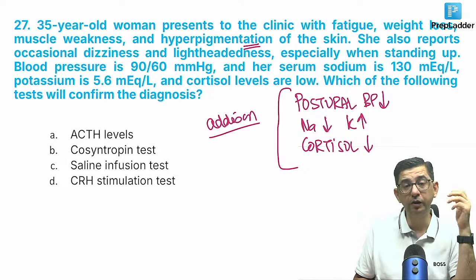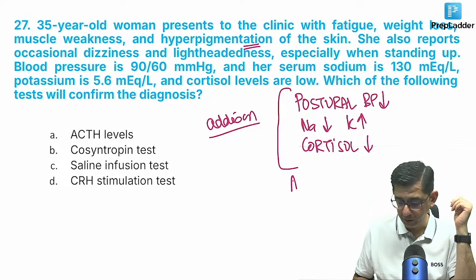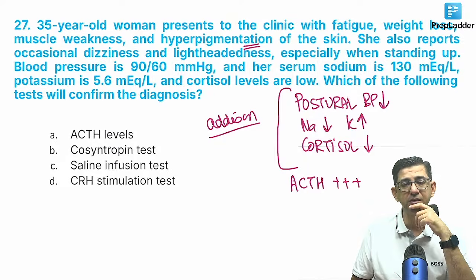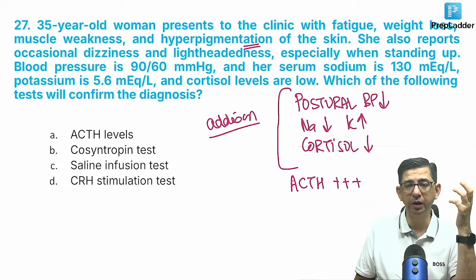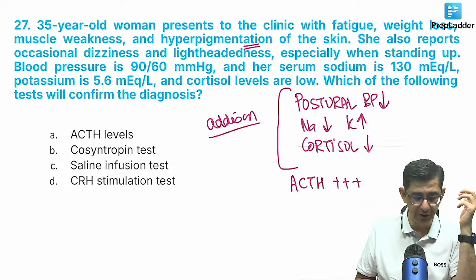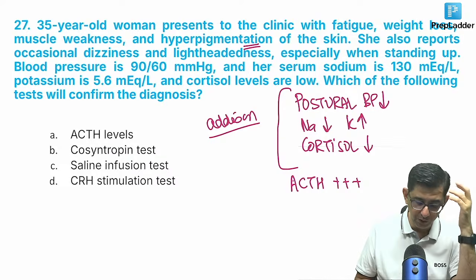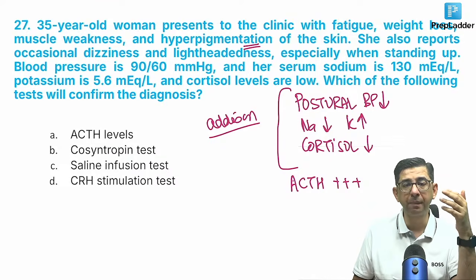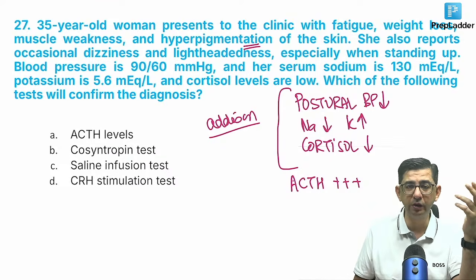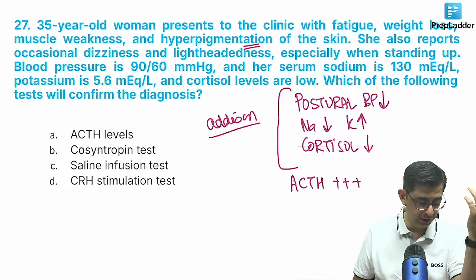In Addison disease, we'll always have a feedback mechanism operating. So ACTH values will begin to rise. And when ACTH rises, there would be hyperpigmentation that is explained by this in this question. So we know that we are dealing with Addison disease in a patient, primary Addison disease. He says what test would be done in this case.